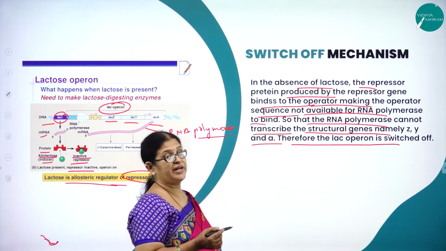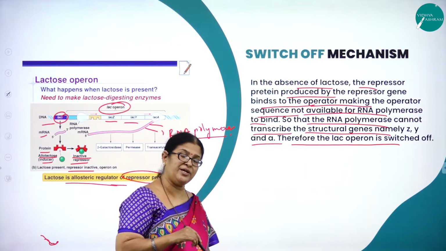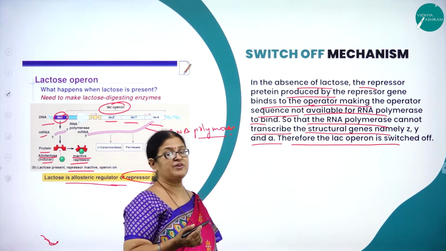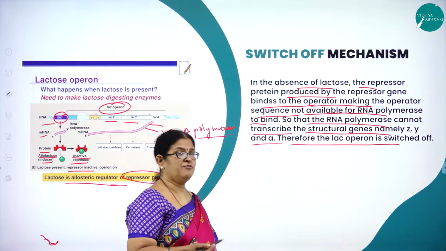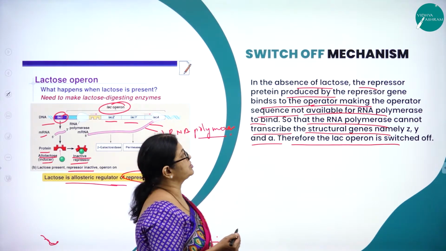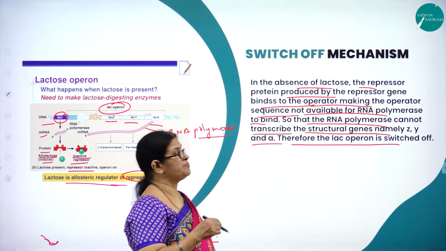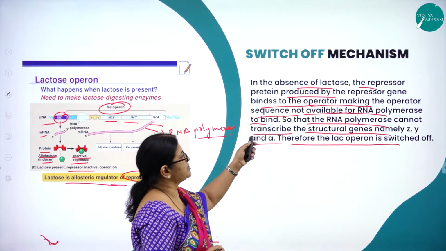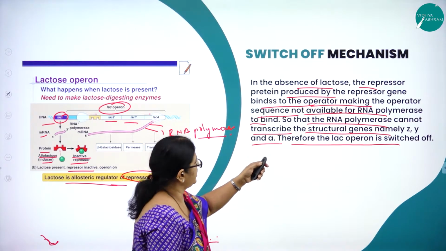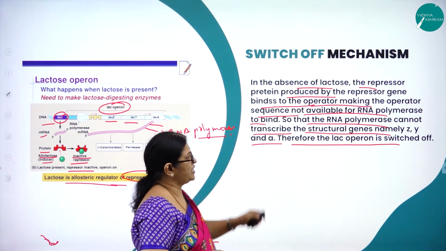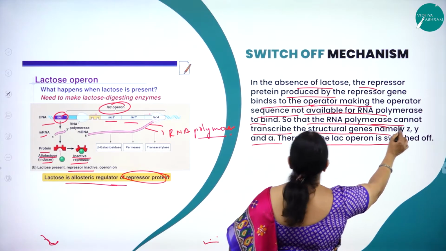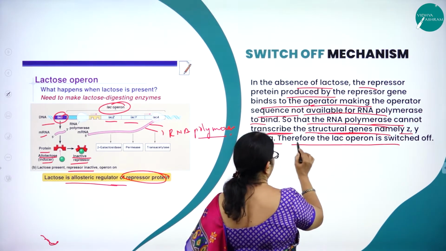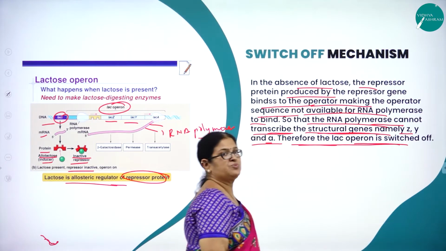In the absence of lactose, when lactose is not provided to the culture medium of E. coli bacteria, the galactosidase enzyme will not be formed to digest the lactose. The repressor protein produced by the repressor gene binds to the operator, making the operator sequence not available for RNA polymerase to bind, so that the RNA polymerase cannot transcribe the structural genes, namely Z, Y and A. Therefore, the lac operon is switched off.